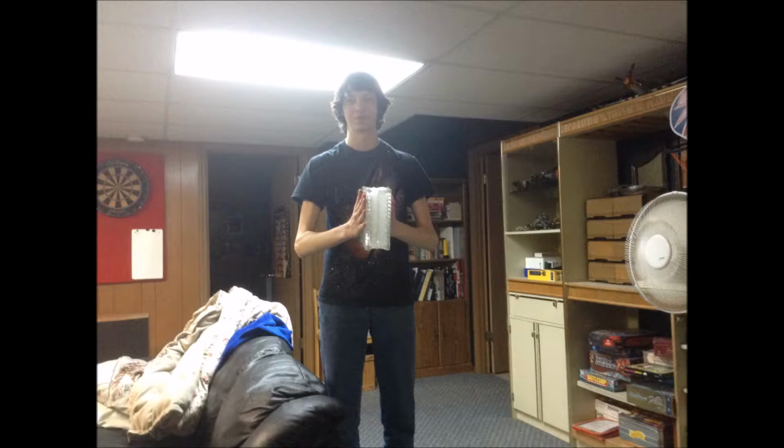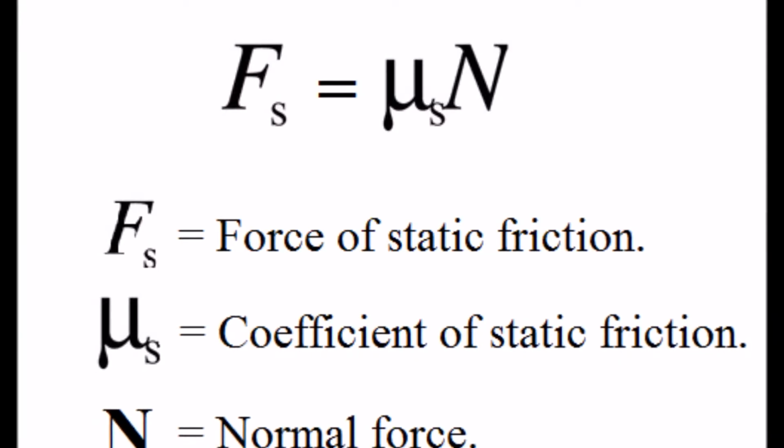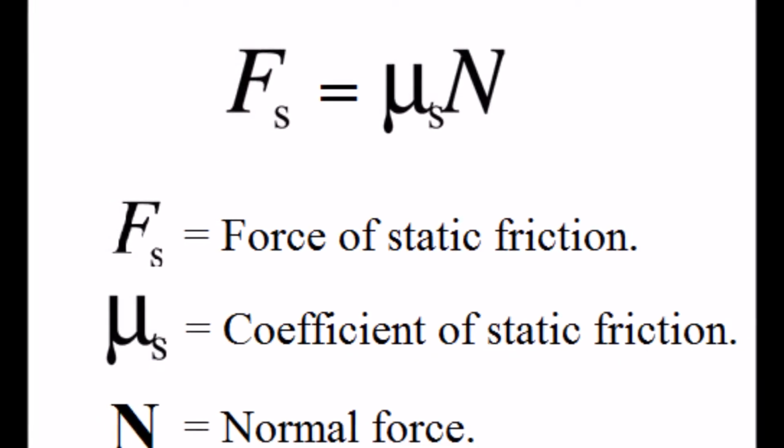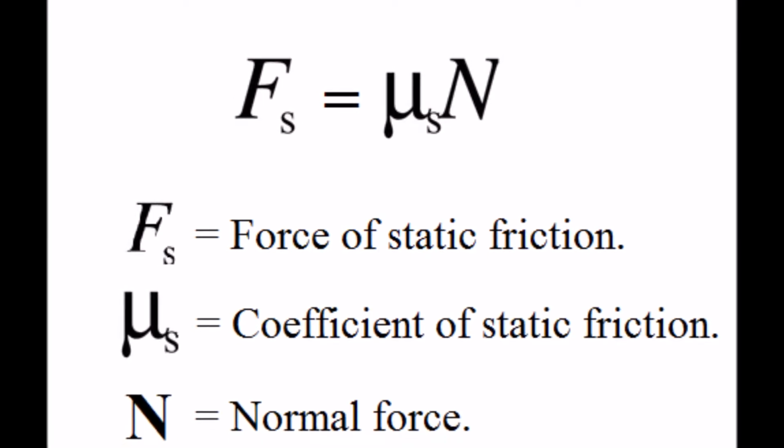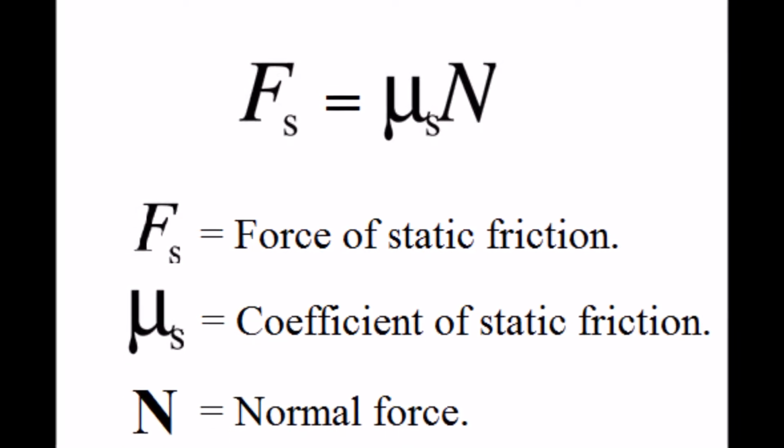Friction is also the reason why I'm able to hold this block of glass in between my hands. I'm applying a force on each side of the block with my hands, which increases the normal force that the block is pushing out to my hands, and therefore increasing the friction that is acting against gravity. This statement is proved by the following equation. Force of static friction is equal to mu times the normal force acting upon that object.